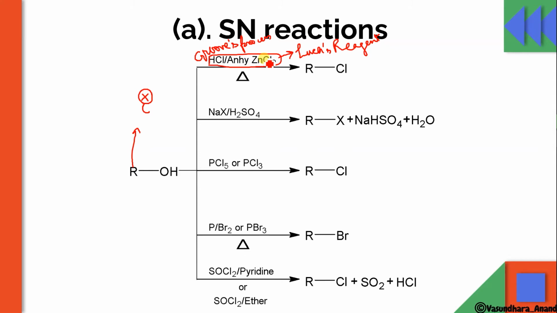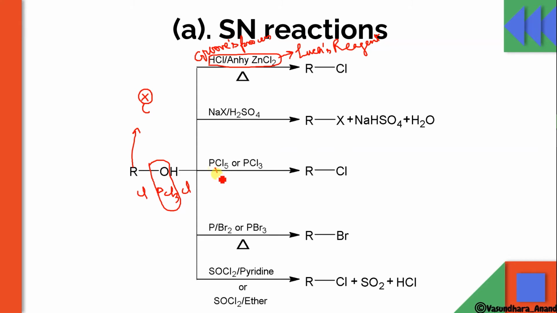Okay. Next, reaction with NaX in presence of H2SO4, and this X will attach over there. So it will form RX, NaHSO4 and H2O. Next is PCl5. I have explained how this PCl5 reacts. For PCl5 reaction, we write it in this way, PCl3, and then this is Cl and one more Cl on this side. So this bond will break when it reacts with PCl5. The POCl3 will be the side product.